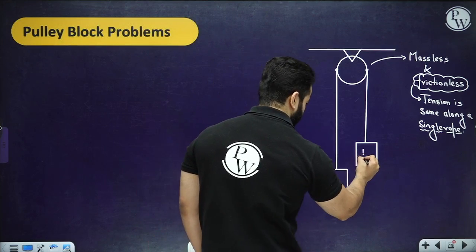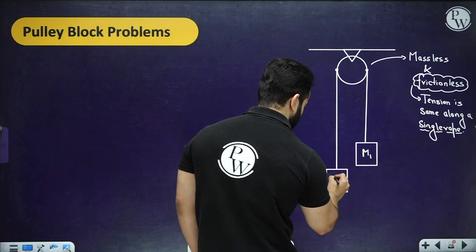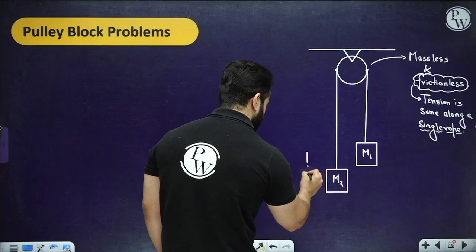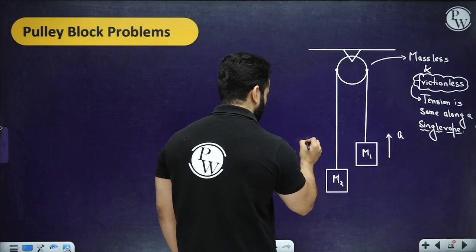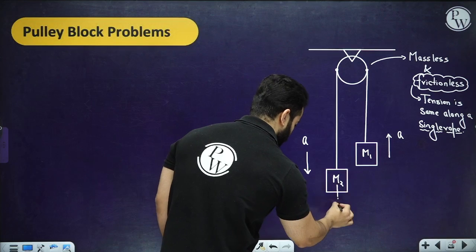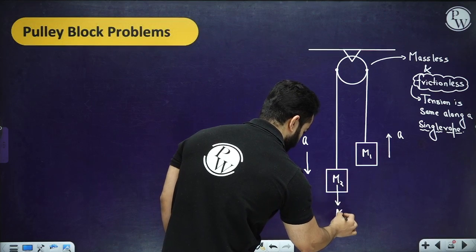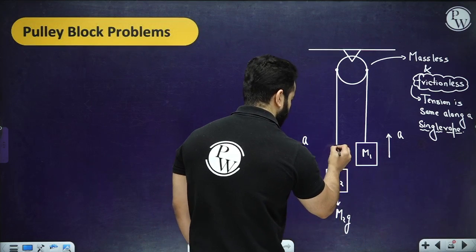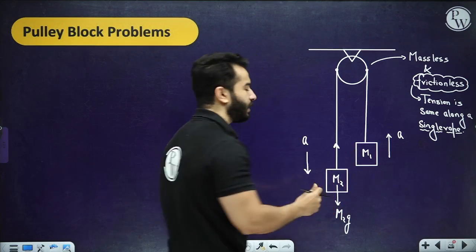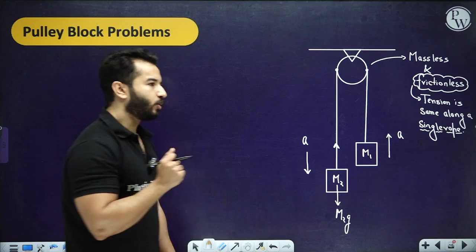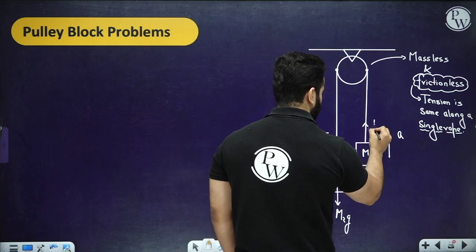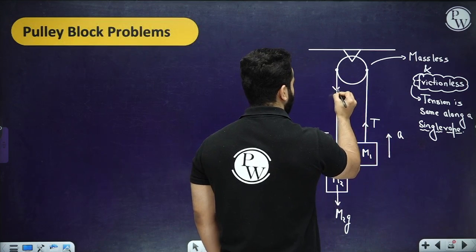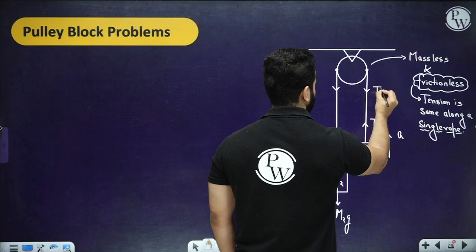So if you want to draw, again, if you want to draw the forces over here, let's say this is M1, this is M2. For this example, let's say M2 is greater than M1. So they are moving with an acceleration A. I've got M2G over here. I've got tension over here. Now you must be really quick to write the directions of tension. So this is how we are going to write tension. Same rope, same tension.